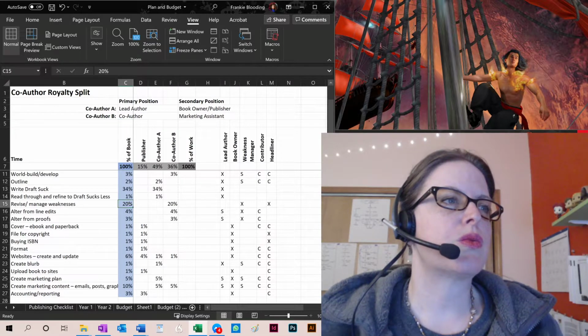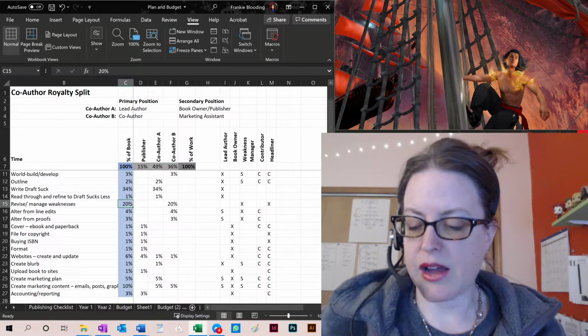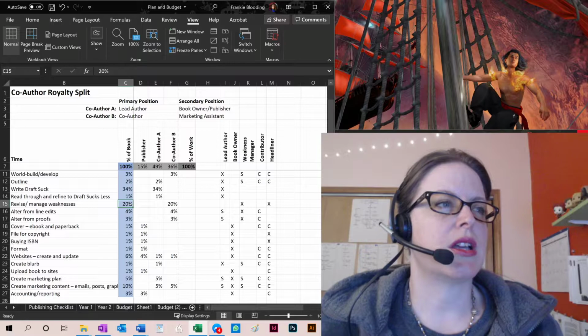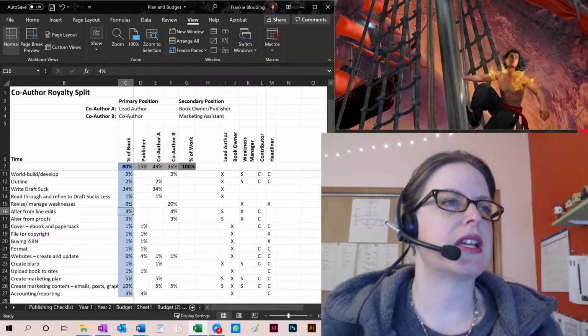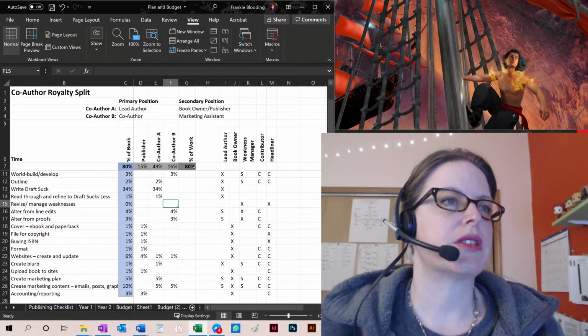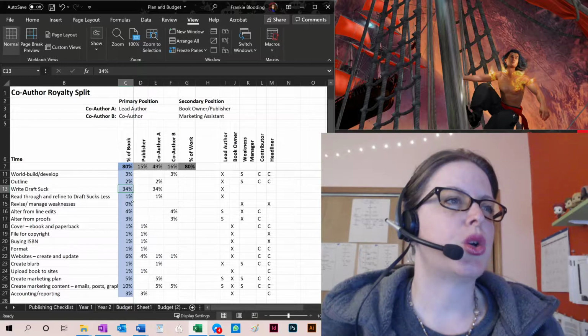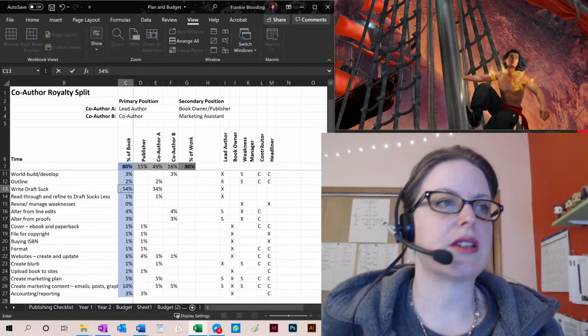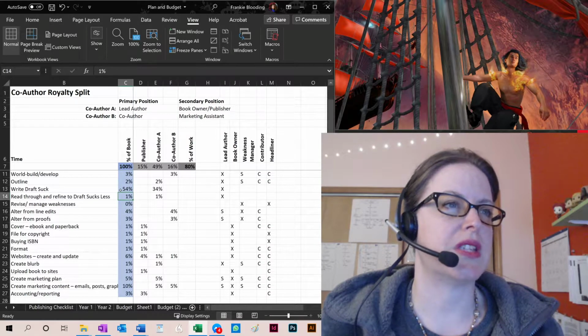So since we are not going to have anybody coming back behind us and managing our weaknesses, we're going to take that to 0 and this is going to get deleted. So this goes to 80% and this goes to 80%. Well, that 20% that we just took out there is going to be added here. So that's going to become 54%.